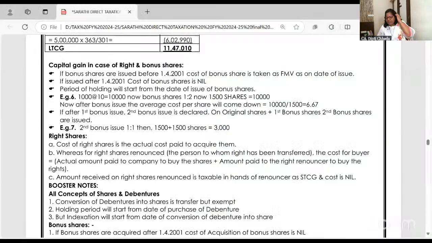We are doing more things about shares, but 3 special cases we have completed. Now what I'm teaching is as so much in case scenario and MCQ, chotu bits I'm doing. But tell me one thing, is it clear to all of you or not? When the property is converted into stock in trade, when the property is compulsorily acquired, and when debentures are converted into shares. These are 3 special cases. Repeatedly check my booster notes, check the example, solve it at home. You have more doubts in any other material or scanner or study material, please click the picture, post it in Telegram and WhatsApp group. Will surely clear your doubt.